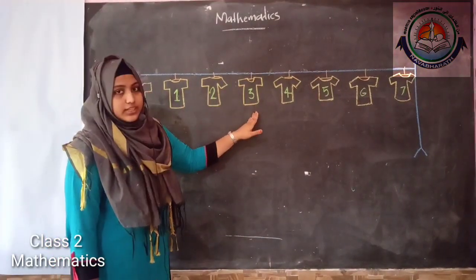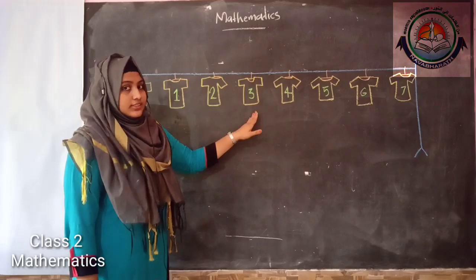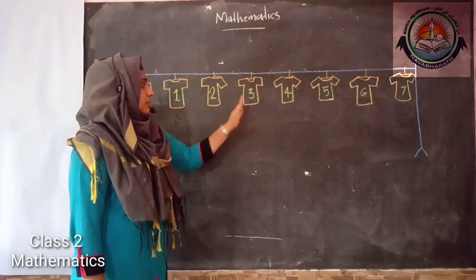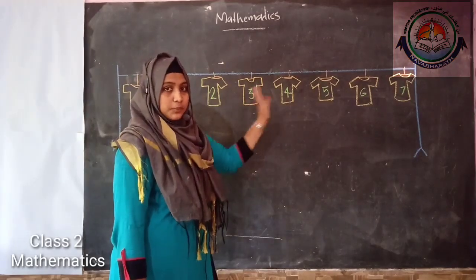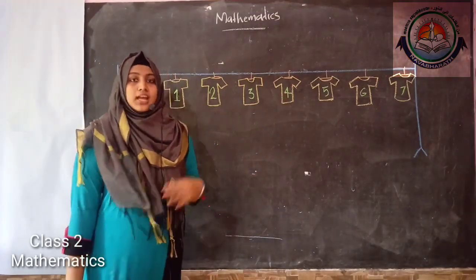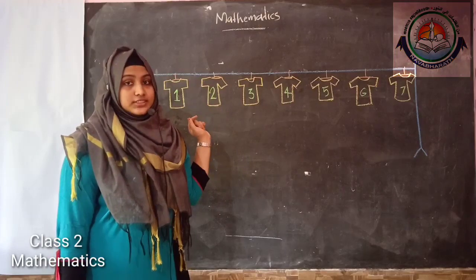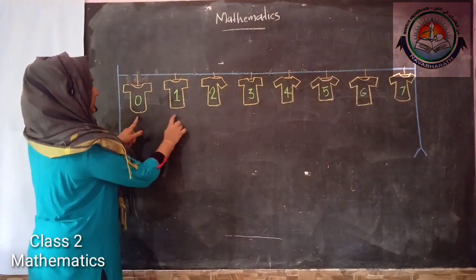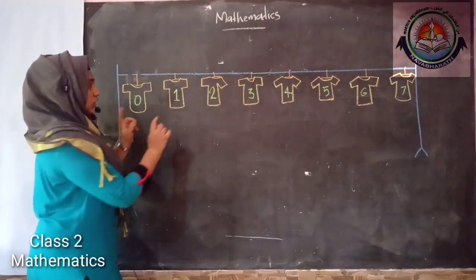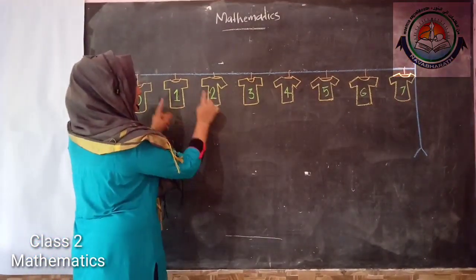And what about 3? Jersey number 3 is after jersey number 2, and so on. And 4 is after number 3.